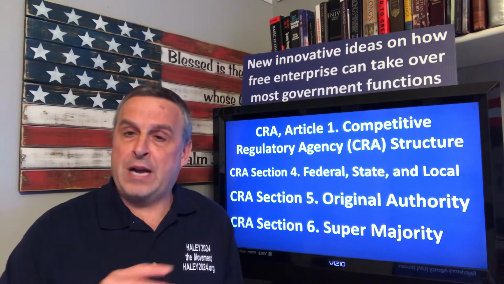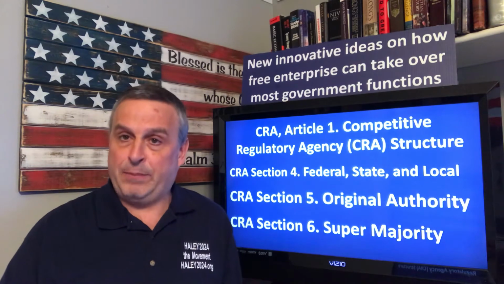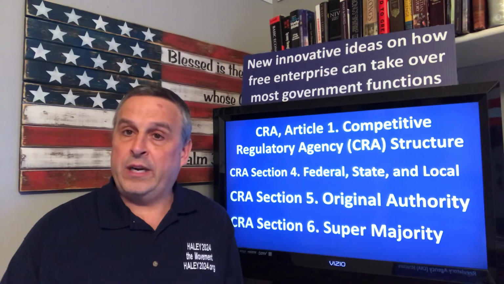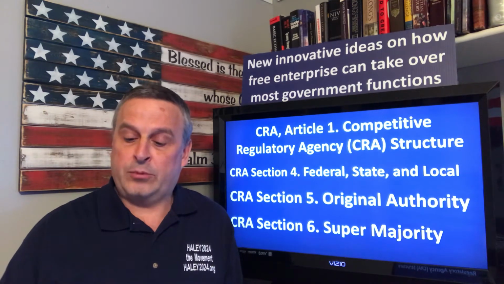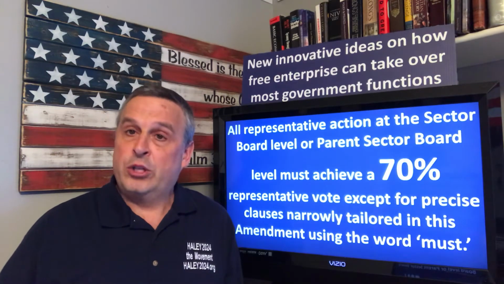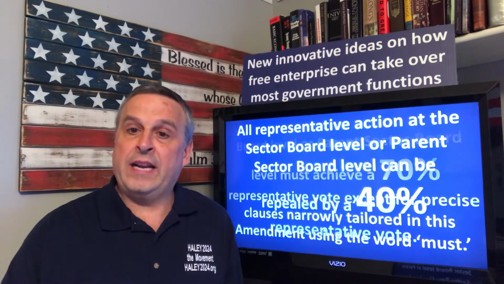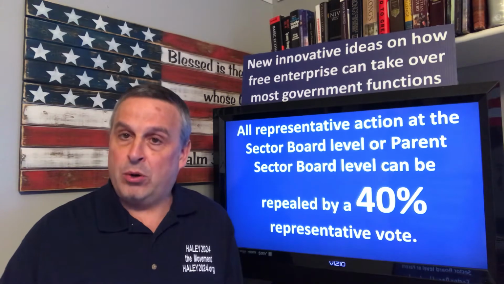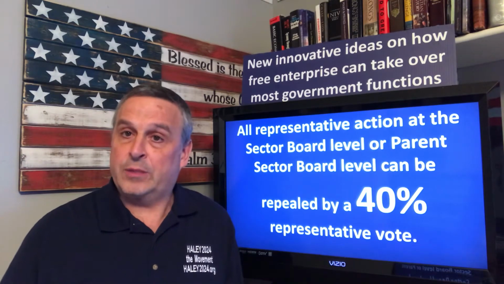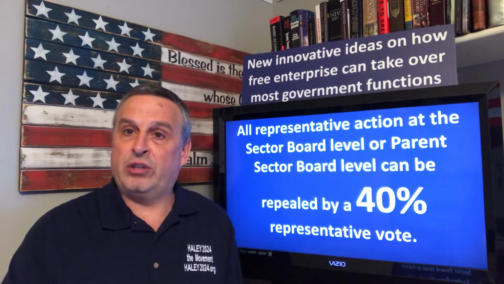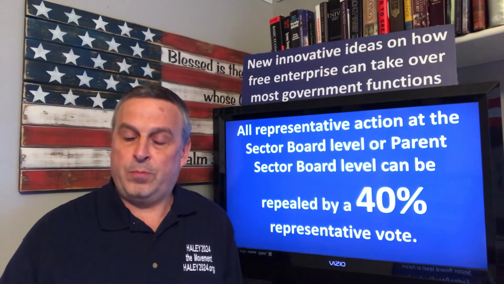Supermajority: for most monopoly government action, it will take a 70% supermajority to do that. So it really shrinks down the size of government. So you need 70% for a supermajority, and 40% can repeal monopoly government regulations. So you see how that's going to really reduce government's control.